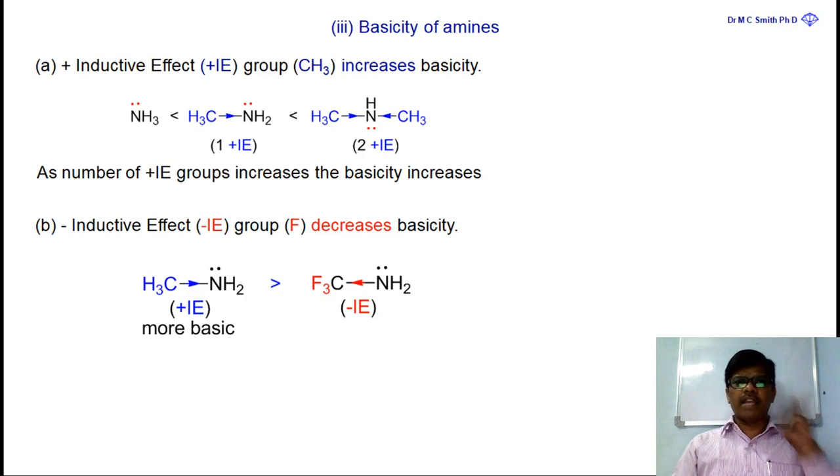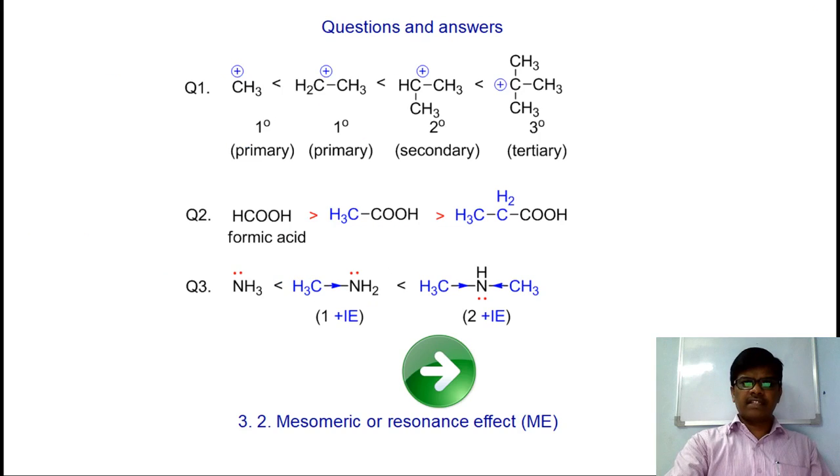basicity of amines. So dear friends, there are 3 questions one can expect in all types of interviews, exams, and everywhere.